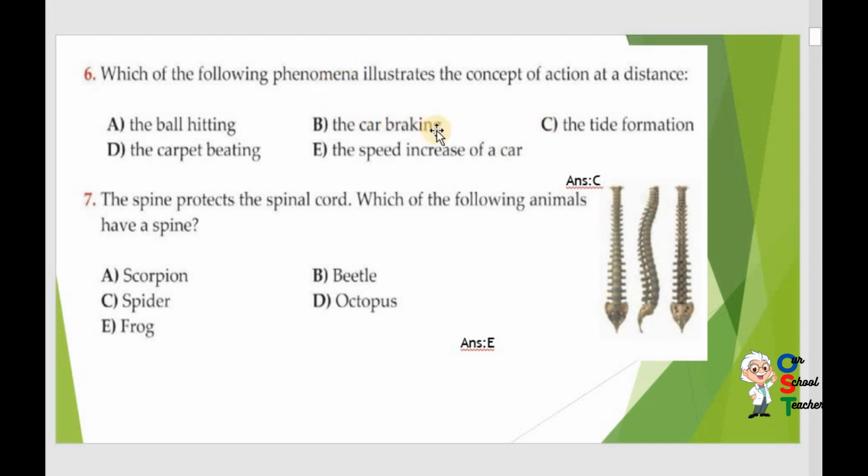Car braking, you need to touch the brake. Tide formation. Actually, tides are waves that are produced due to the gravitational force of the moon on the earth. So this is action at a distance.